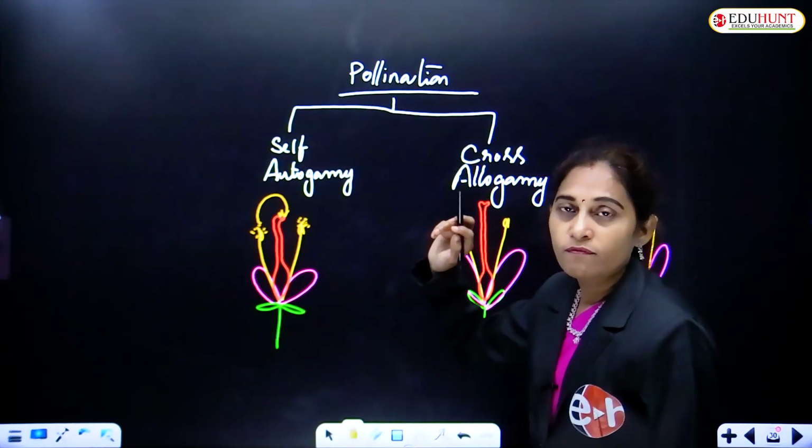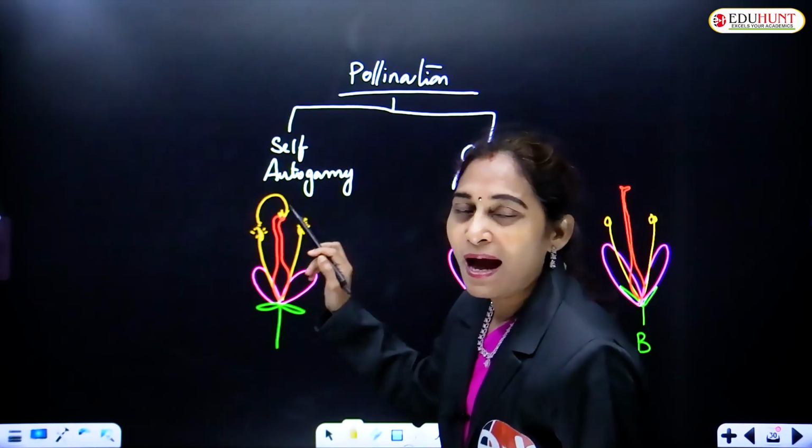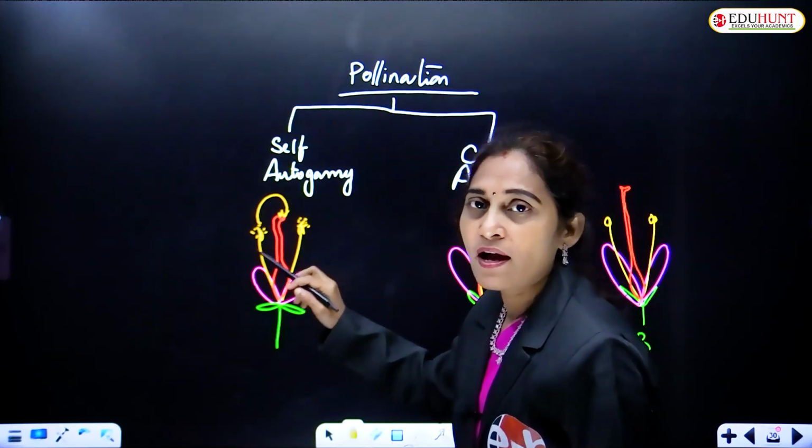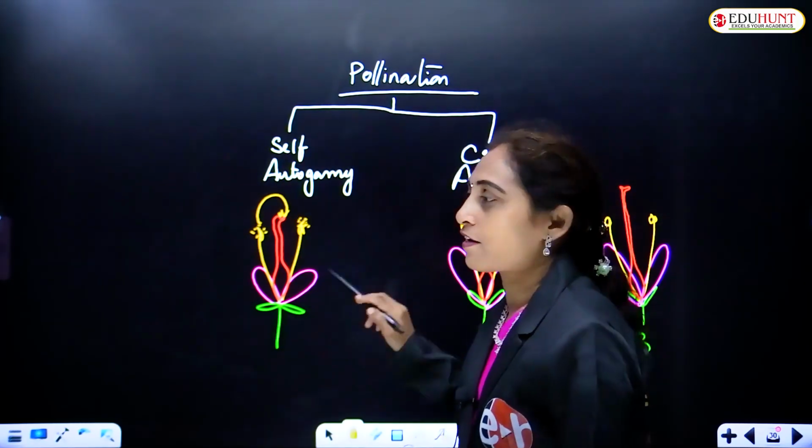The pollen from anther of one flower reaching the stigma of the same flower.